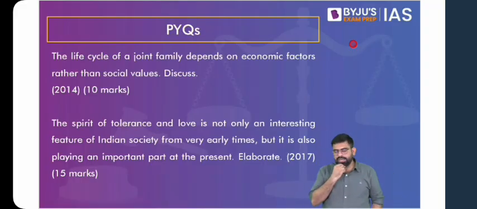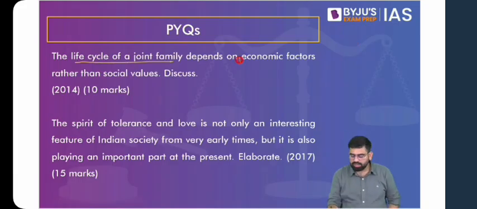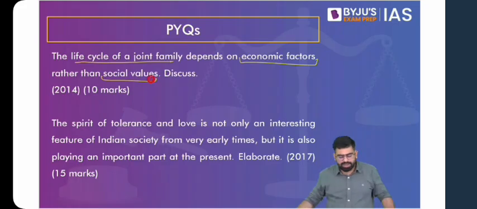When we were talking about joint family and the breaking down of joint family, I was talking about a question that has been asked in the past. So if you look at this question, it is about the life cycle of a joint family, which depends on economic factors and social values. But the question says the life cycle of a joint family depends more on economic factors rather than social values. Discuss. Now to answer this question, the first thing that we have to do is, and you can also please try to answer, what are the various factors first?